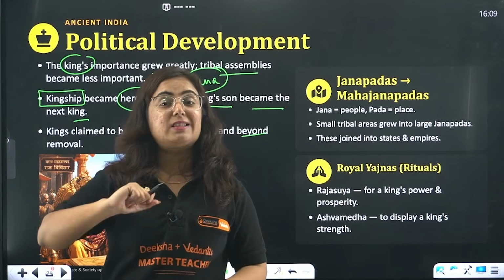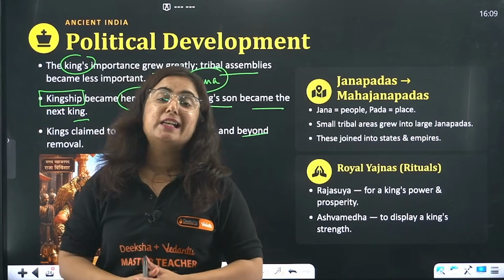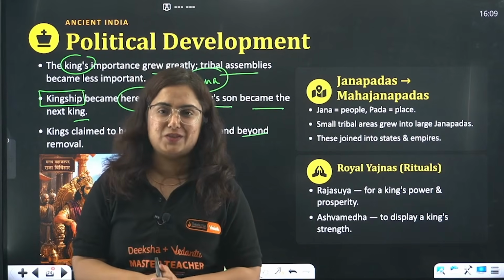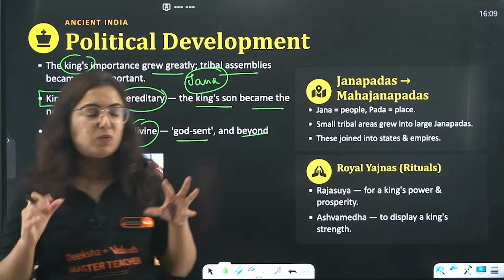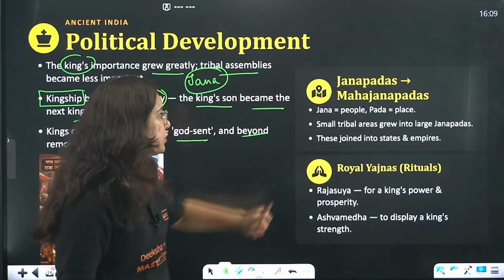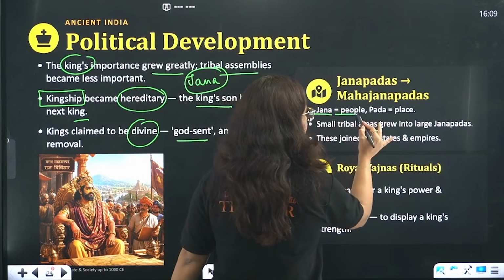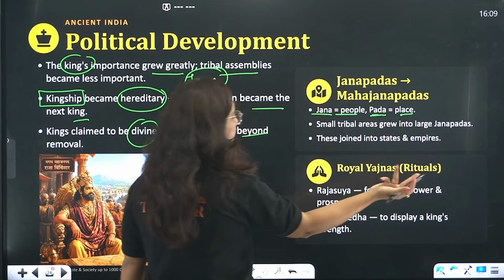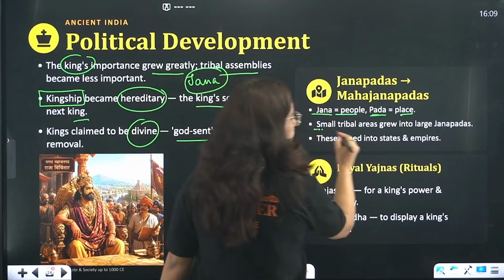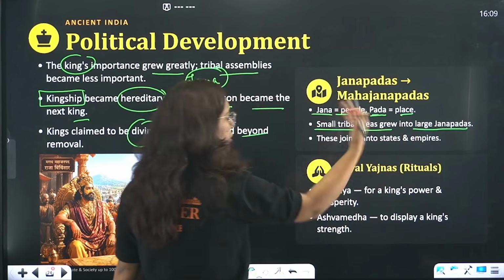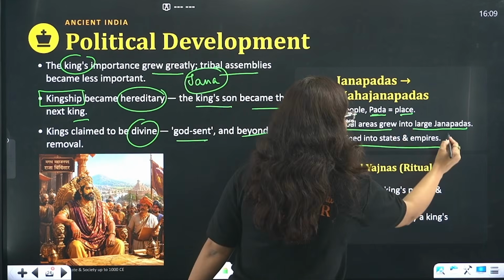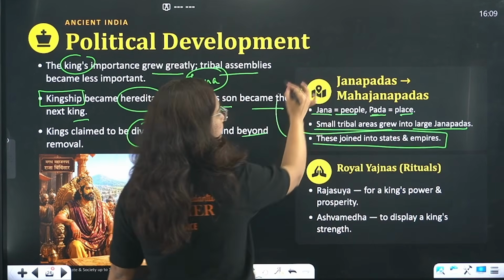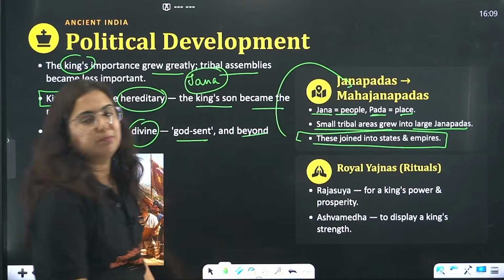By the outsiders, they mean the attack by the nearby Mahajanpads or the territories. Getting my point? So this was the picture about Janpads becoming Mahajanpads. Jana here means people and Pad means place where the people live. Small tribal areas grow into larger Janpads. These join and form states and empires which are referred to as Mahajanpads.